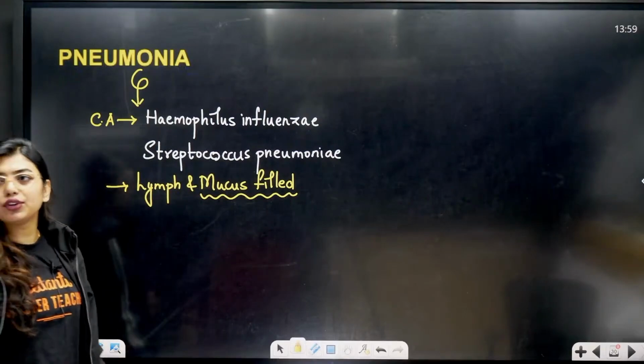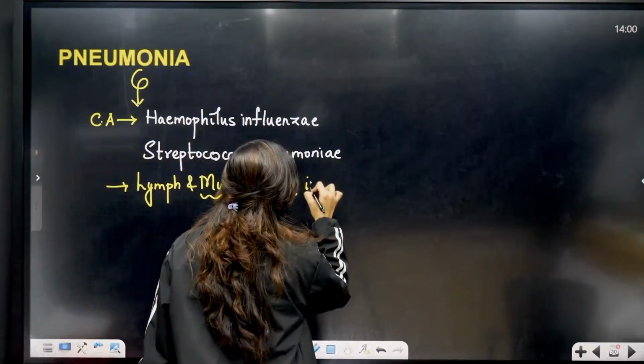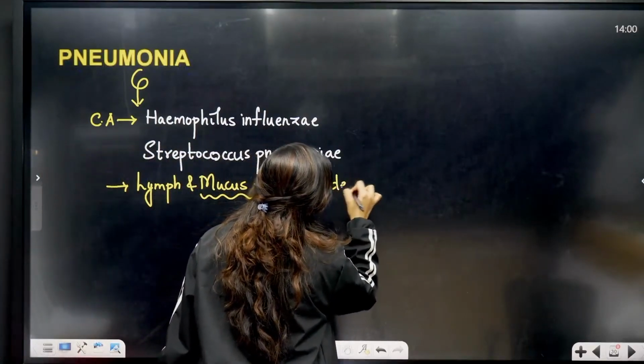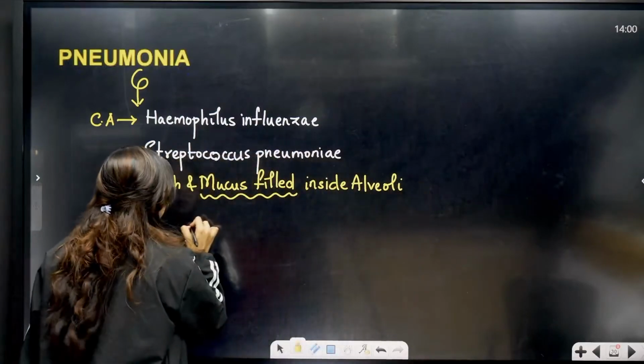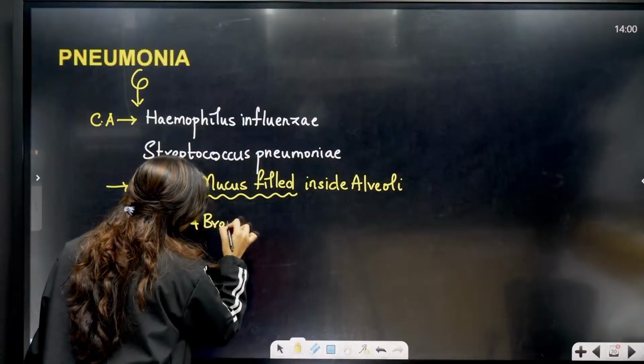Inside the alveoli as well as inside the bronchi and bronchioles, leading to difficulty in breathing.